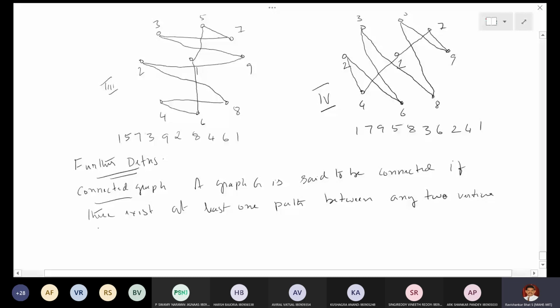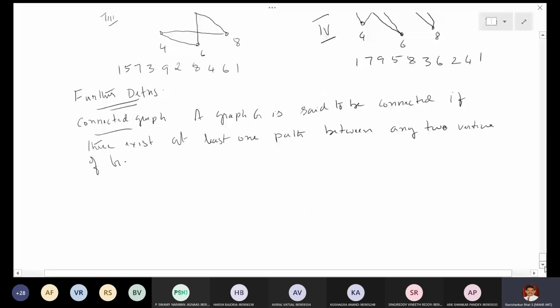Any two vertices of G. So this is a definition of a connected graph. I will draw a graph. You have to say whether it is a connected graph or a disconnected graph. Otherwise, it is called a disconnected graph, right?